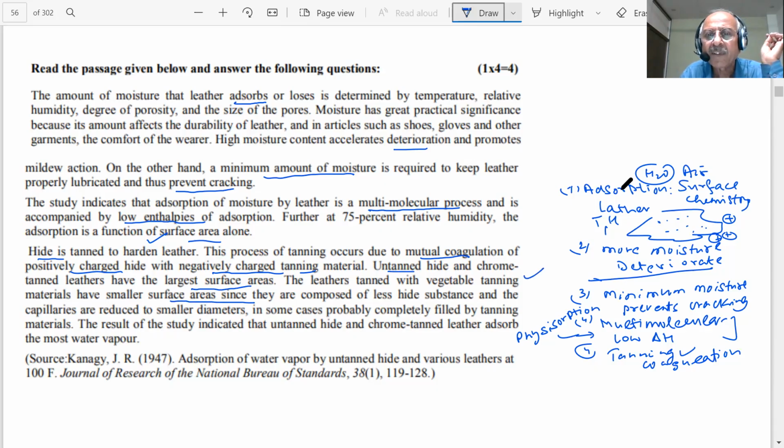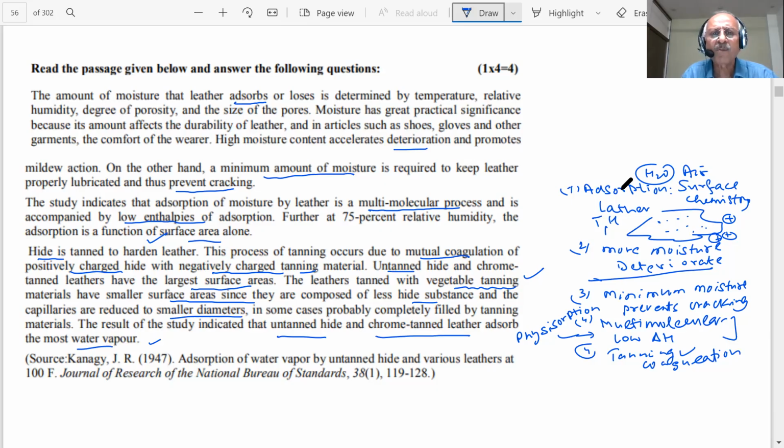Vegetable tanning, something called vegetable tanning. If I use vegetable tanning, then those will go inside the pores. They are composed of less hide substance and capillaries are reduced to smaller diameters. In some cases, probably completely filled by tanning material. The result of the study indicated that untanned hide and chrome tanned leather absorb the most water vapor.